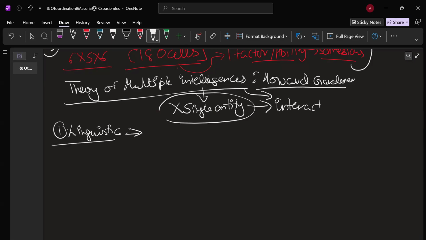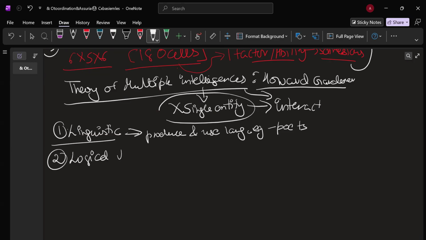Linguistic, the ability to produce and use language. Okay. Capacity to use the language fluently. People high on this are word smart and they're sensitive to different shades of word meanings. Example you can give of poets. They are quite intelligent in this particular field. Okay. Then you have logical, mathematical.